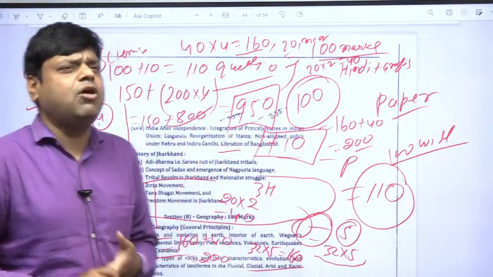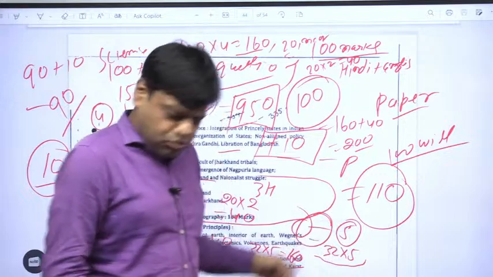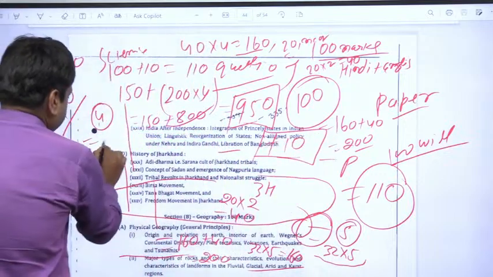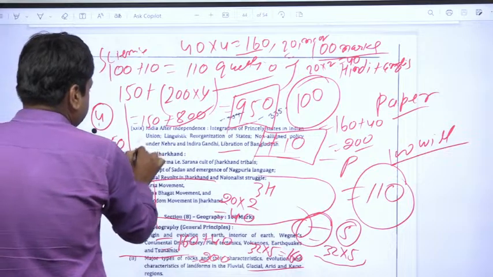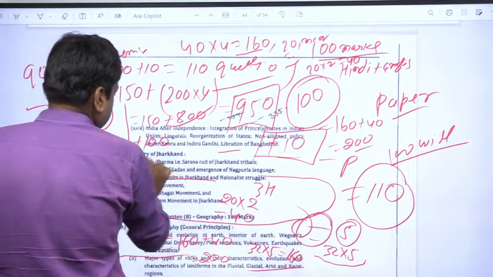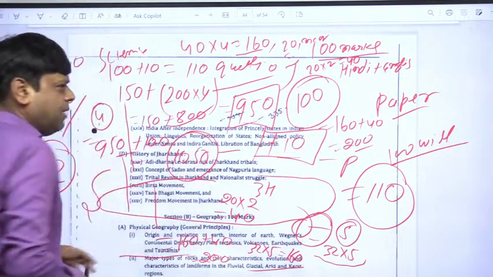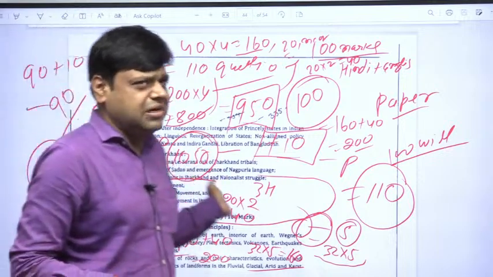The interview will be of 100 marks. So your complete examination will be mains 950 plus 100 interview, that means 1050. Approximately, what is the trend nowadays?